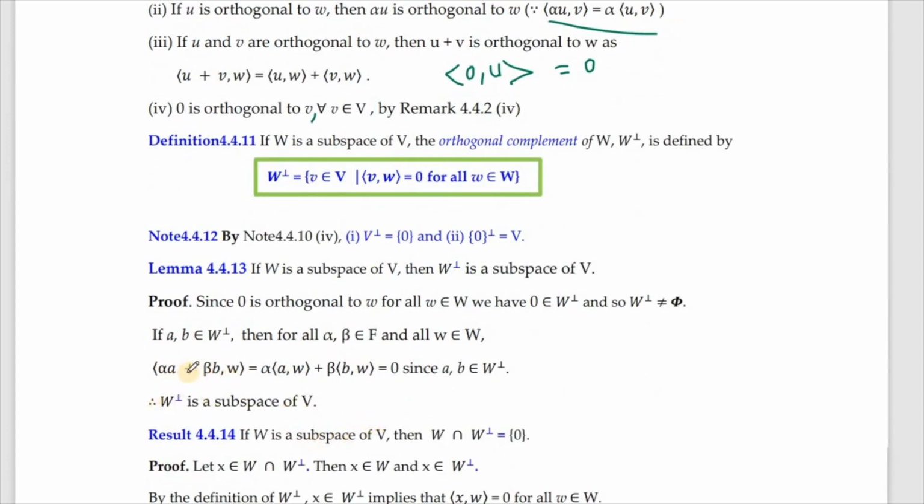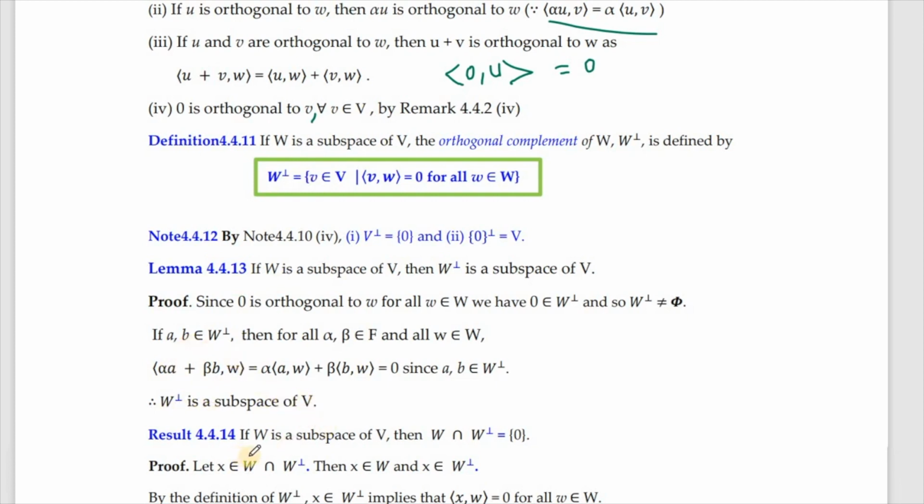Therefore, for an element to be a member of W perpendicular, this is the condition required. Only if this condition is satisfied can that element belong to W perpendicular. So by the definition of W perpendicular, we conclude that W perpendicular is a subspace of V.